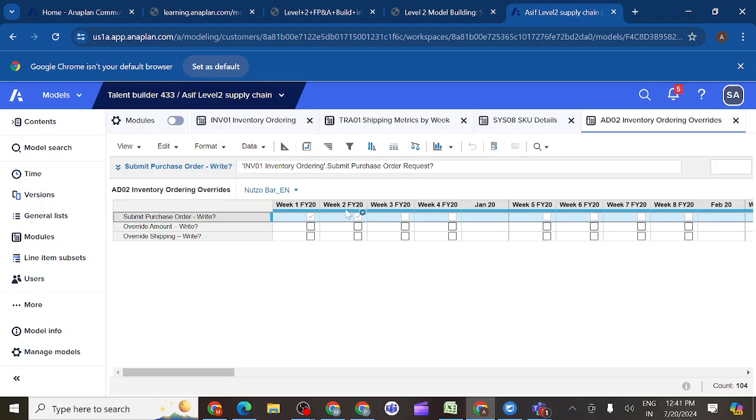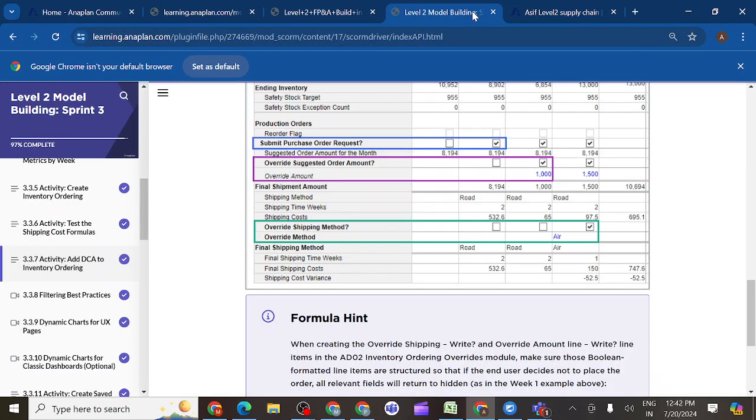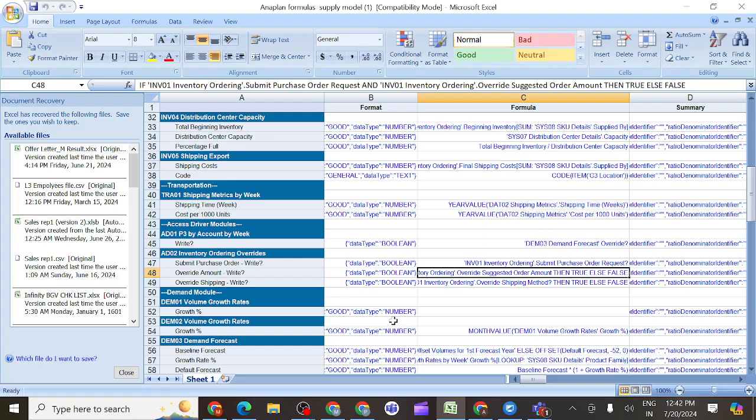And what is my second instruction, second formula? Override amount. So what is override amount? When do I do override amount? Submit purchase order request should be true. If inventory submit purchase order request is true, and override suggested order amount is also true, then only it should be true, otherwise it should be false.